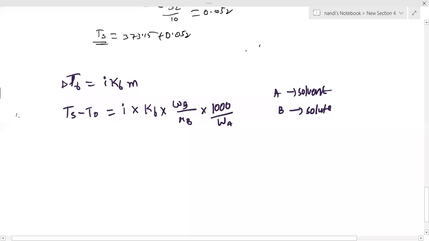They will provide the alpha value or not. If they provide alpha, it means weak electrolyte. If they do not provide it, that means it is a strong electrolyte.